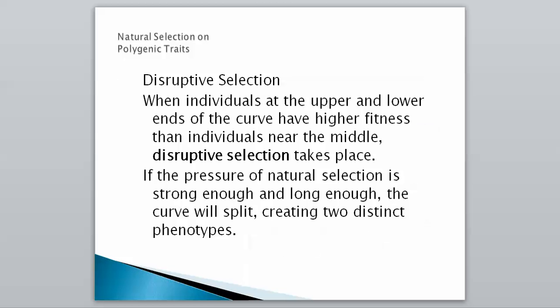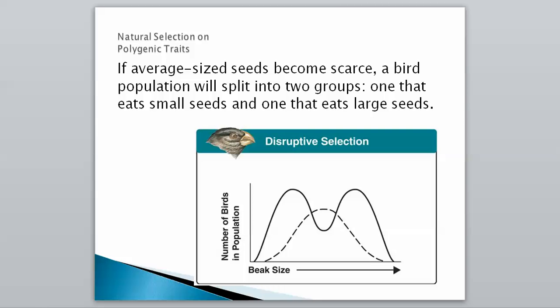For our last type, it is disruptive selection. This is when individuals at the upper and lower ends of the curve have higher fitness than individuals near the middle. If the pressure of natural selection is strong enough and long enough, this curve will split in half, creating 2 distinct phenotypes. The example we give here is that we have our normal curve in the middle, and average size seeds become scarce. These birds in the middle, our dotted line, usually ate average size seeds. Let's say all of a sudden the trees that produce average size seeds got a virus, and they're all gone.